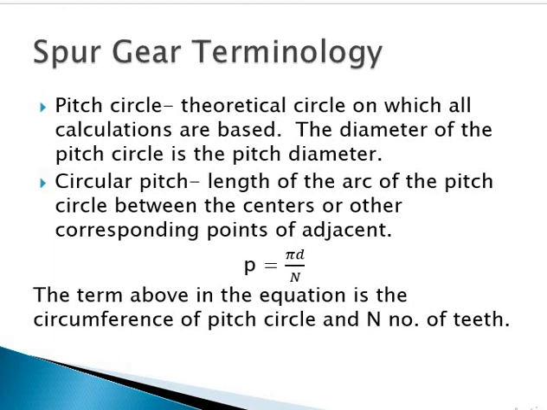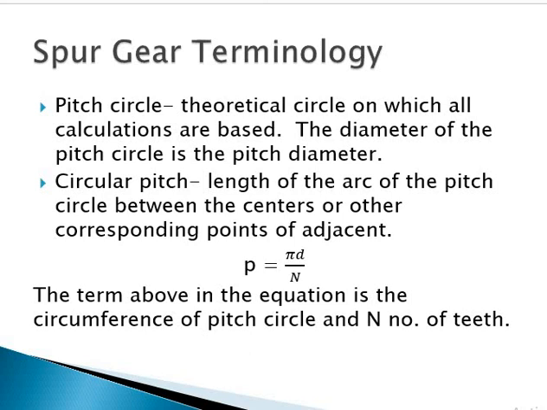Okay, these are the terms we are having, and we can use this terminology. Now, the important terminology. First one is the pitch circle. It is an imaginary circle which gives pure rolling action and the same motion as the actual gear.